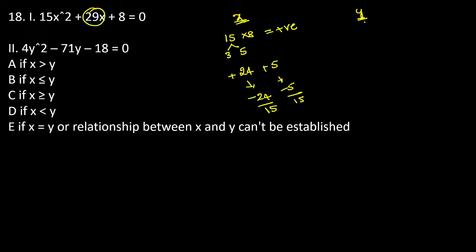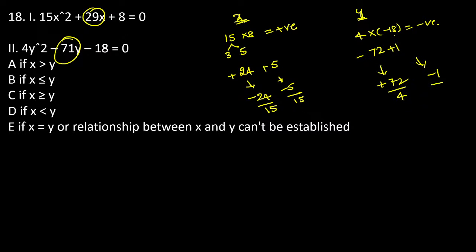So try the y value. See, what is the y value? 4 into minus of 18, the resultant becomes negative. If it is negative, definitely one is positive and another one is negative, guys. Now see, we want 71. So if you want 71, which one is a better value? 9 4s are 36, 18 4s are 72. Now see, this is the better one. We have only one chance, minus 72 and plus 1, guys. Why? Because if we want minus 71, that's why minus 72 plus 1, the resultant is equal to minus 71. The final factors are plus 72 and minus 1. We have a value that is divisible by 4.